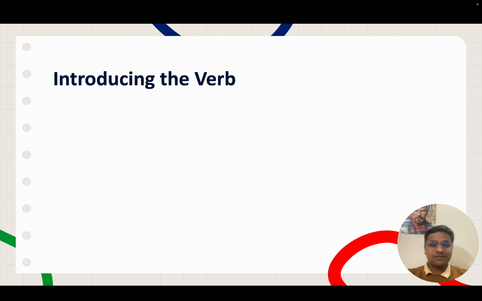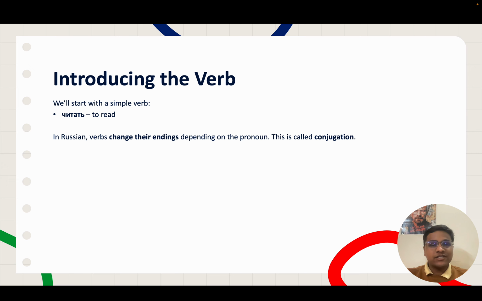Let us start with a simple verb. The verb is chitat. Repeat after me, chitat. Chitat is the verb for reading. It means to read. In Russian language, verbs change their endings. They change their forms depending on the pronoun. This is called conjugation. For example, in English language, we say he reads, she reads, but I read. Similarly, in Russian language, the form of the verb, the ending of the verb, tells you who is doing the action. It is important to remember the change in forms. So let us look at our first verb, chitat. We first see the pronoun and then the verb form and see how it changes.